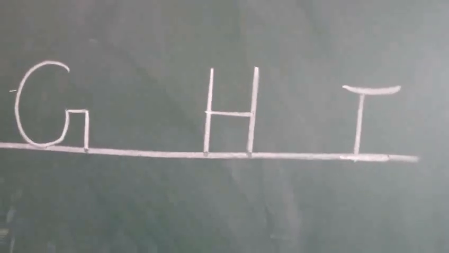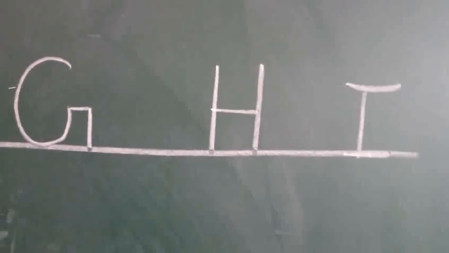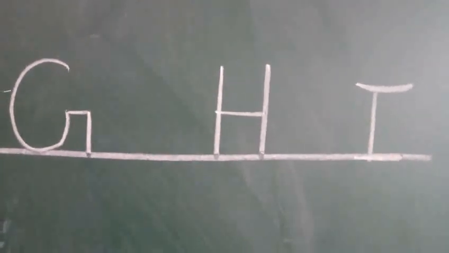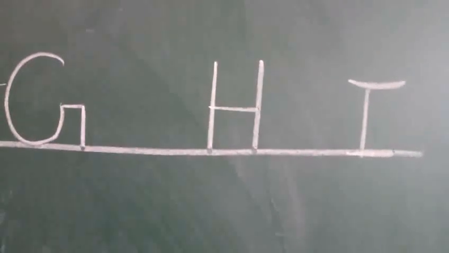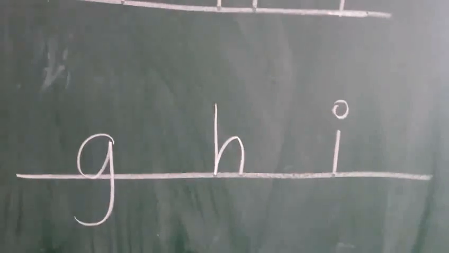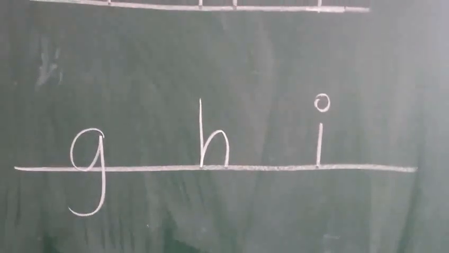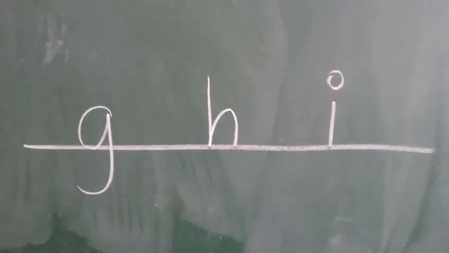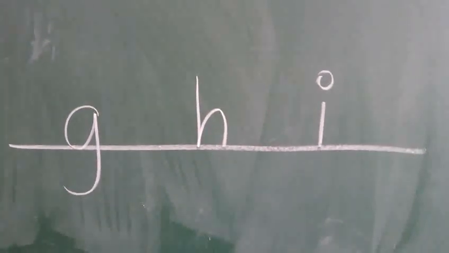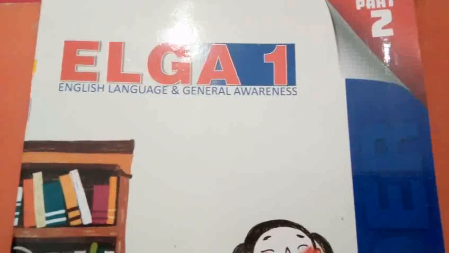See this, my dear children. Now you will take your notebook. This is the uppercase letter G, H and I. For each letter you will write one line. Then lowercase letters G, H and I. These letters also you will write one line. This is your homework. Yeah, great, my dear children.